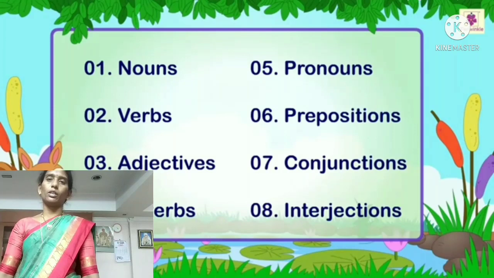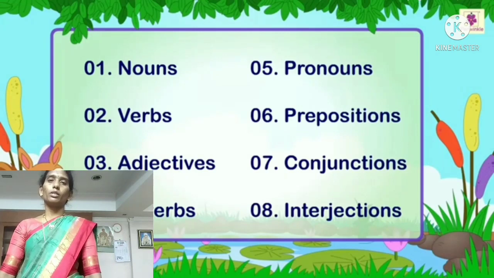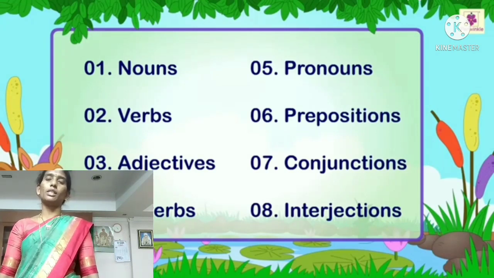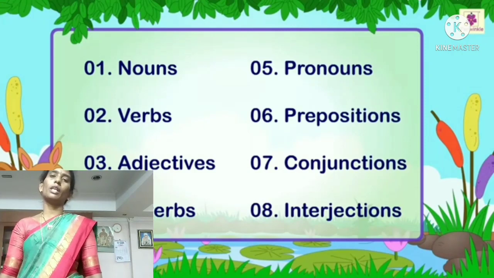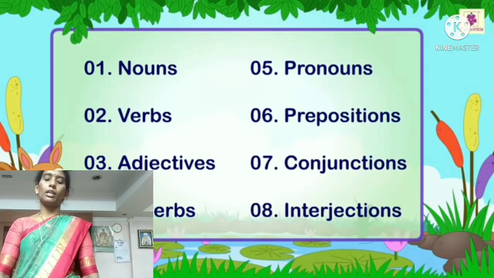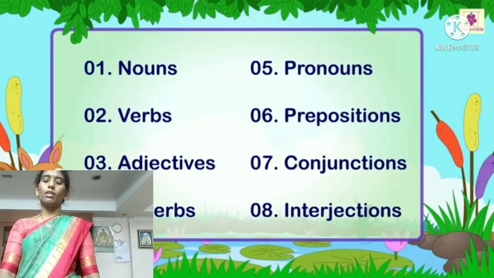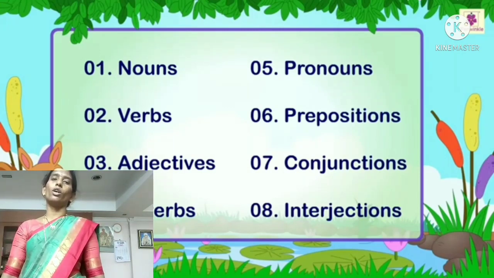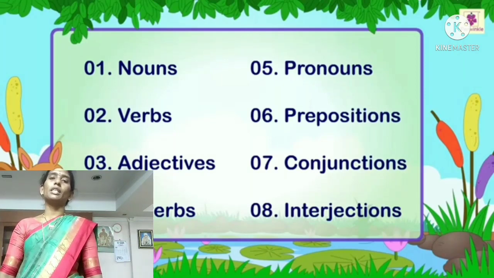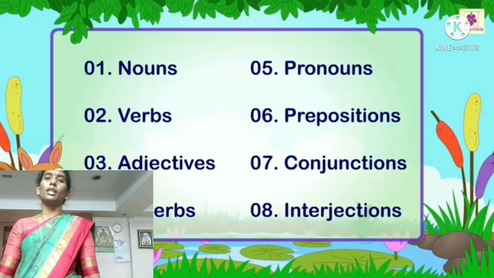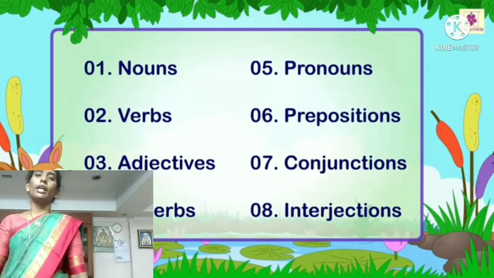Okay, children, I told the parts of speech briefly. Next time we will discuss this topic. Okay, children. Once again, how many parts of speech are there in the English language? Okay, very good. There are 8 parts of speech in the English language. What are they? They are noun, pronoun, verb, adverb, preposition, conjunction and interjection. Adjective, sorry, I forgot adjective. There are 8 parts of speech in the English language.